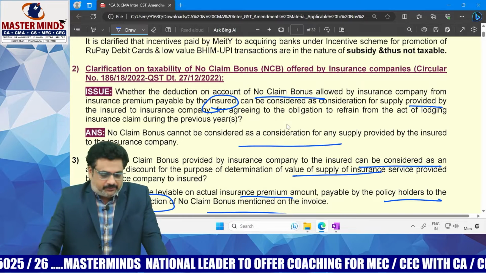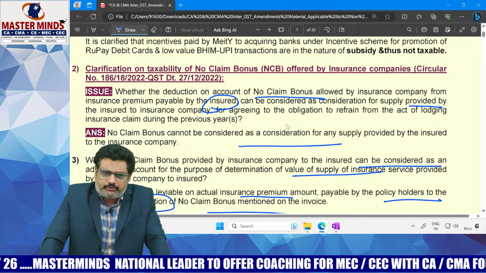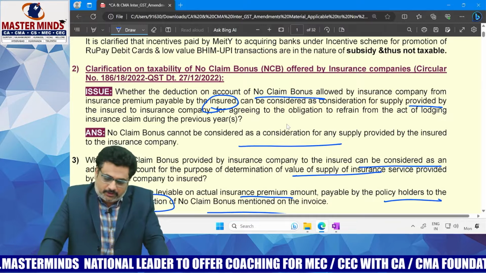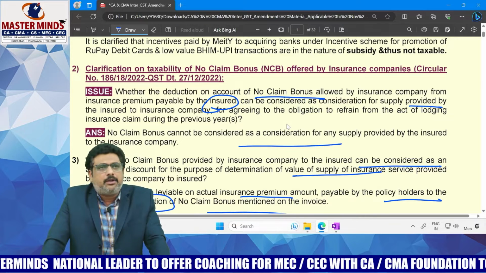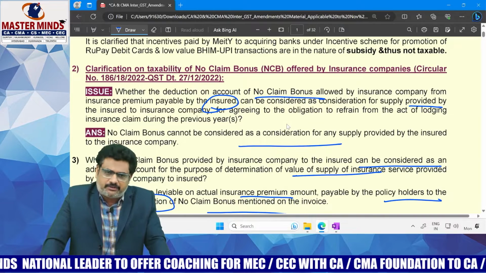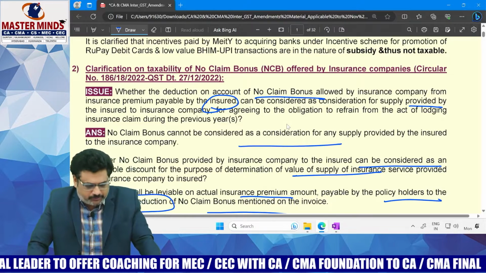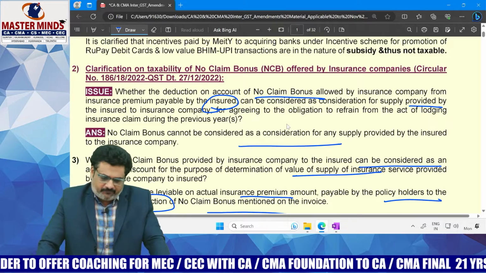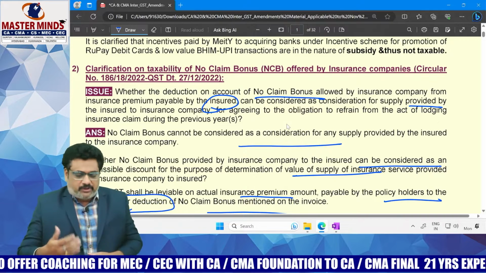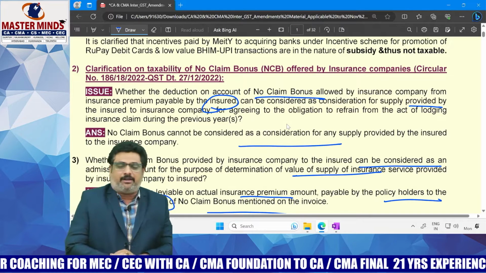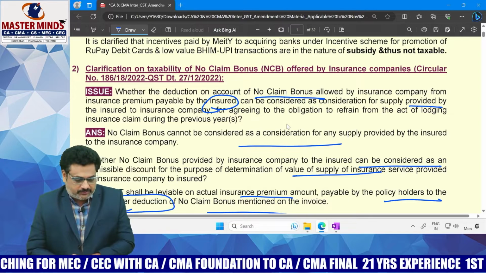In that case, there are two issues with respect to this no claim bonus. Whether no claim bonus can be considered as consideration for the supply from the policyholder to the insurance company. What is the answer for that we discussed?